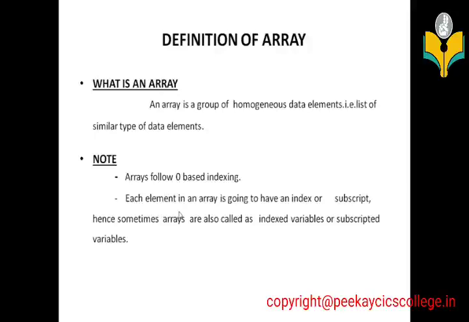That is, each element in an array is going to have an index: a of 0, a of 1, a of 2, a of 3. Each element in the array is going to have an index or subscript. Hence, sometimes arrays are also called as indexed variables or subscripted variables. Okay, thank you.